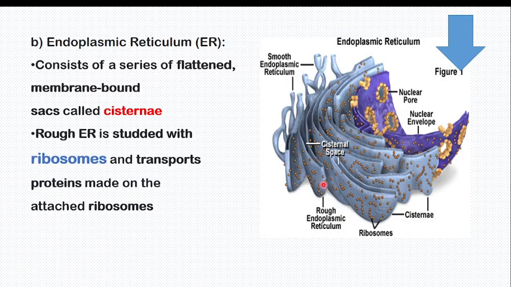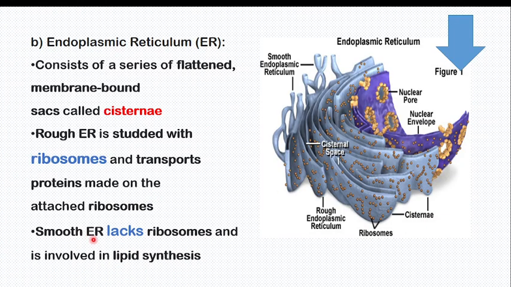Rough endoplasmic reticulum is studded with ribosomes. Very important: the difference between rough and smooth endoplasmic reticulum is that rough endoplasmic reticulum contains ribosomes. Their function is to transport protein made where? In ribosomes. I hope you are understanding this. The ribosome makes protein, and the rough endoplasmic reticulum transports that protein.